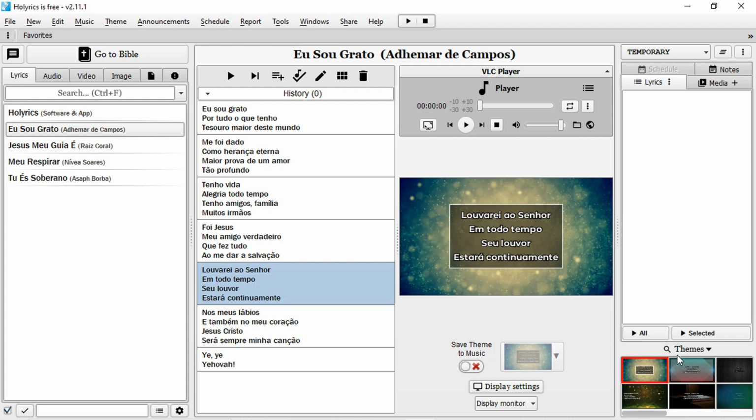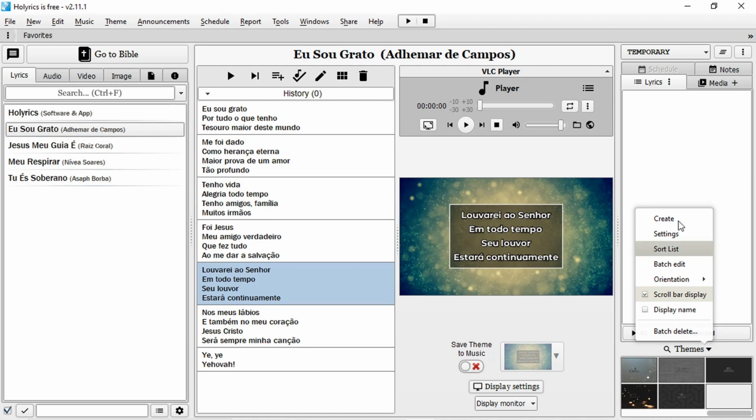Finally, on the right bottom here, we have the theme section, in which we can change how our slide will look. Again, we will have a dedicated video on this in the future, but just know that this is where all your themes will be stored. You can see Holyrics already comes with quite a few, but you can always add different themes.